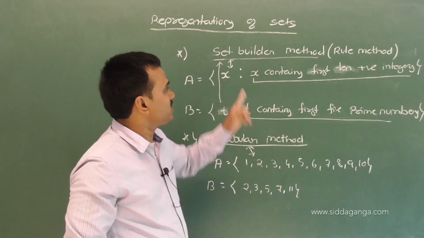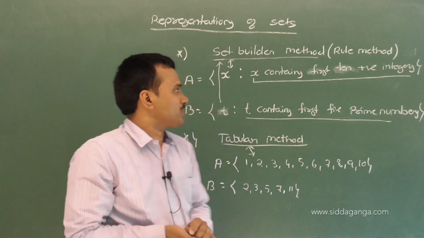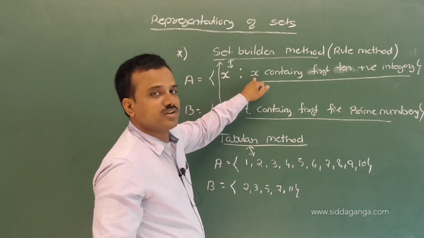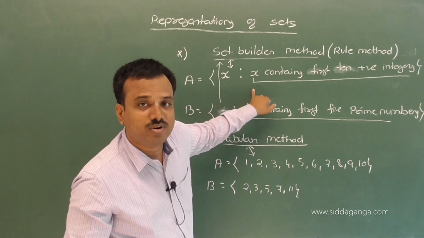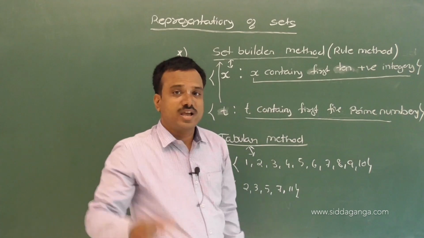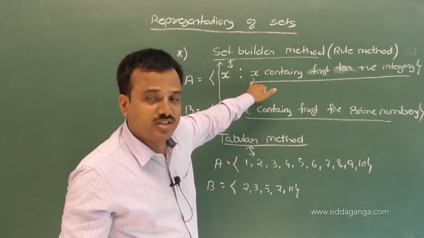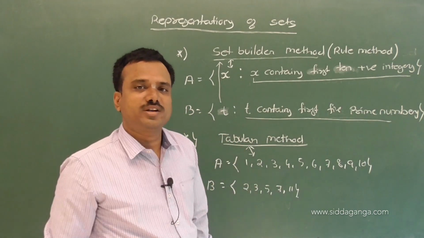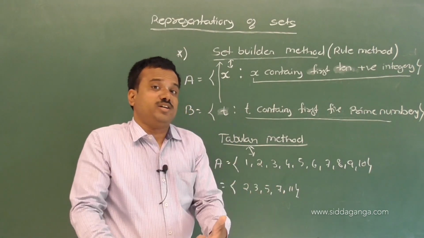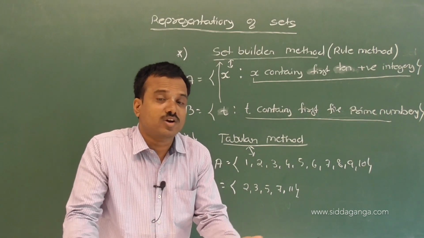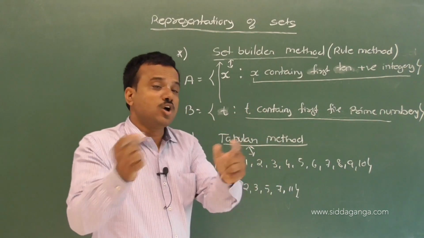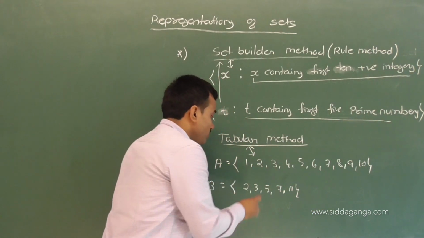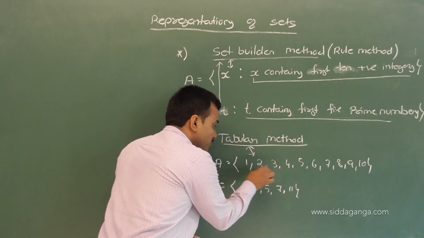Once again I explain: in the set builder method we write an alphabet letter such that we assign a rule for the given alphabet letter. In the tabular method, we write all the elements within a pair of curly brackets, and to differentiate two elements we put a comma.